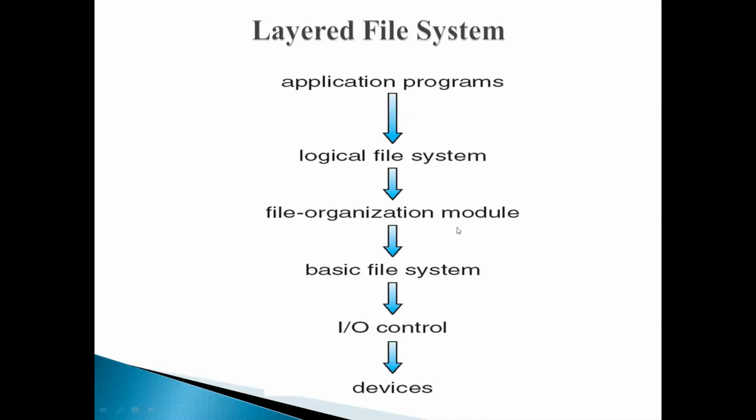So its main operation is translation. The file organization module translates the logical block addresses given by the operating system into physical block addresses so that the data can be accessed.